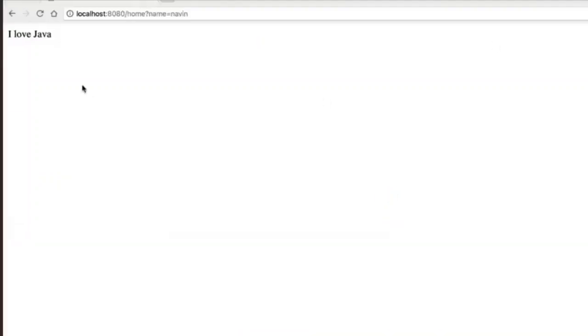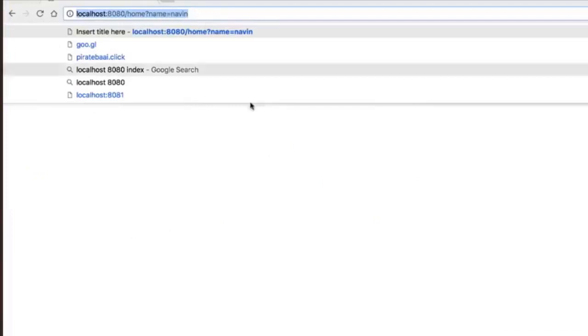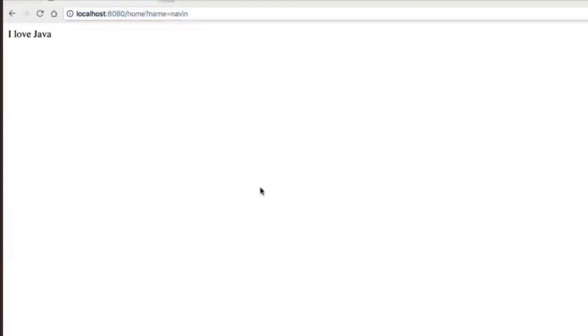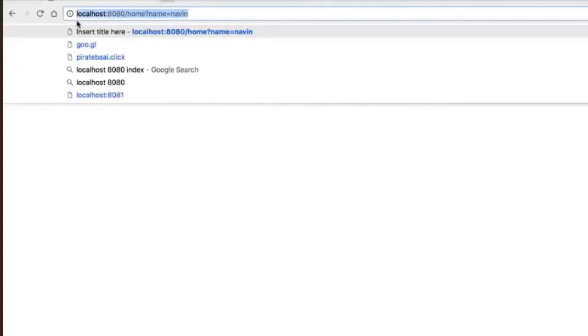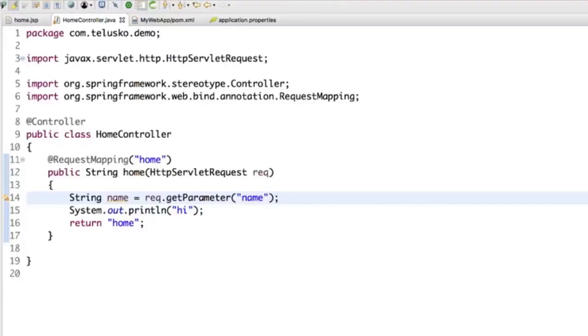Now, how would I know the key's name? Because from the client side, I'm sending that. So I'm sending name equal to Naveen. Now, of course, the client will not be typing all those things in the browser. We will create a good UI from where a client will send. So there will be a text field where you will type the name, and the moment you click on submit, the URL will have the values, right? That's how your GET request works.